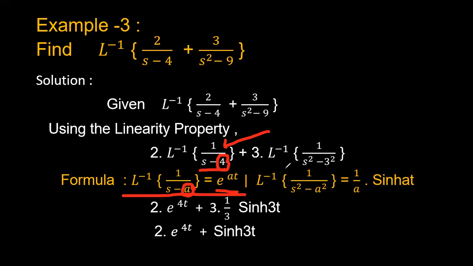And next, 3 into Laplace inverse of 1 by s square minus 3 square. This should be compared with respect to this formula, Laplace inverse of 1 by s square minus a square, that is equal to sinh at by a. Okay, sinh at by a.